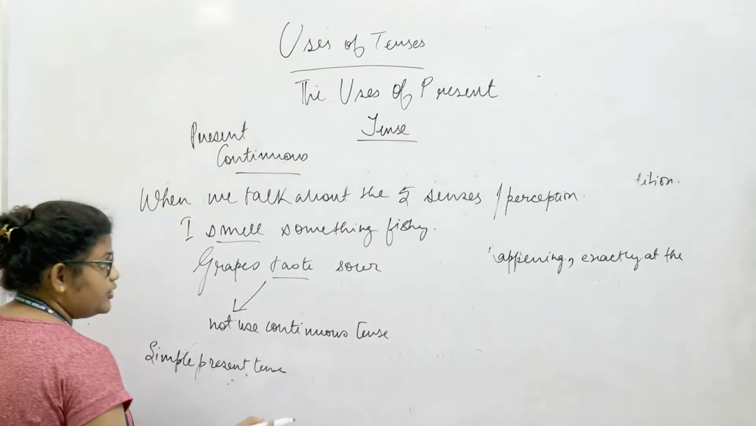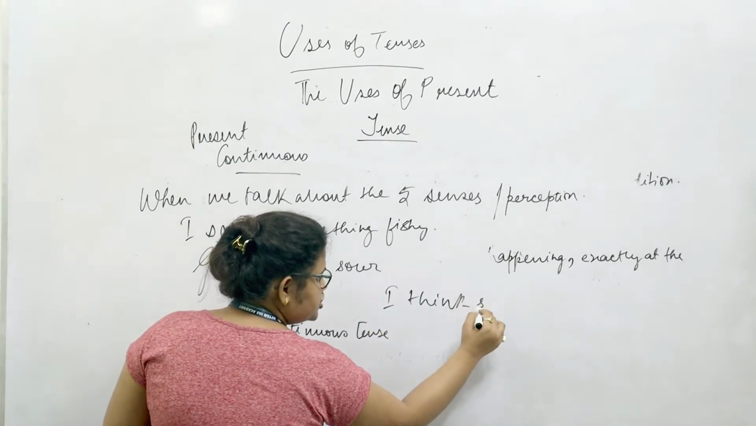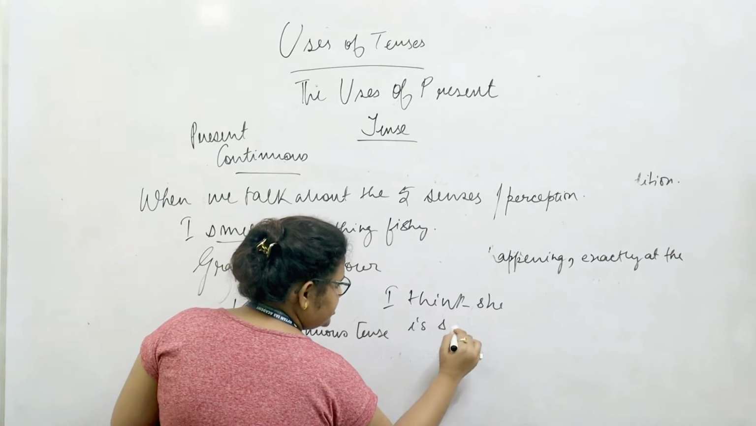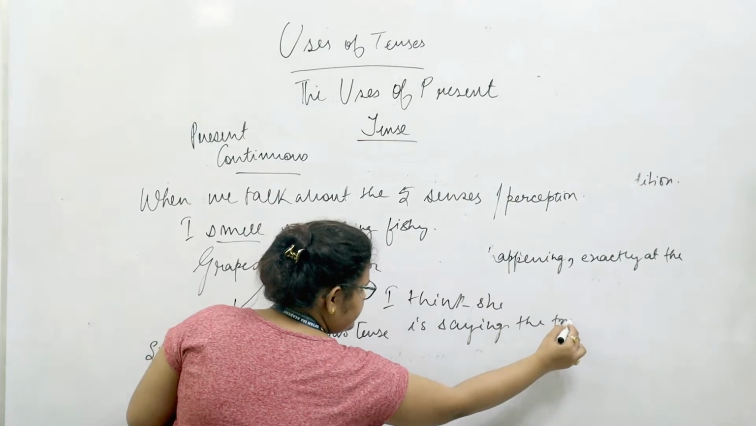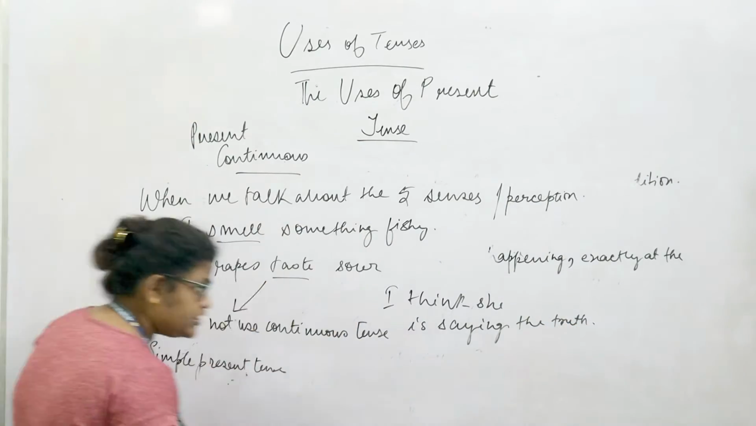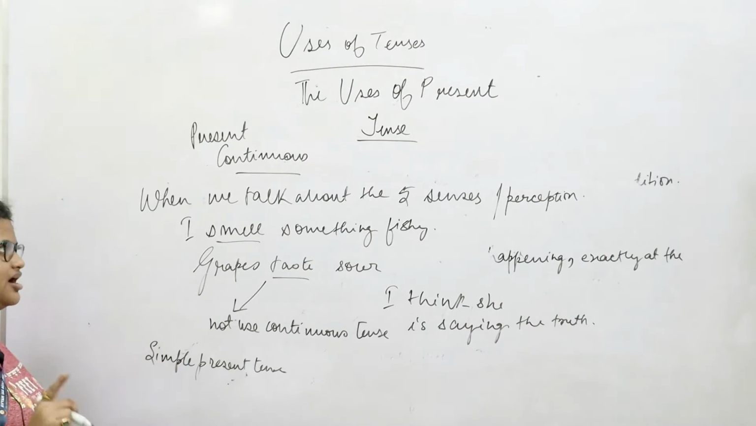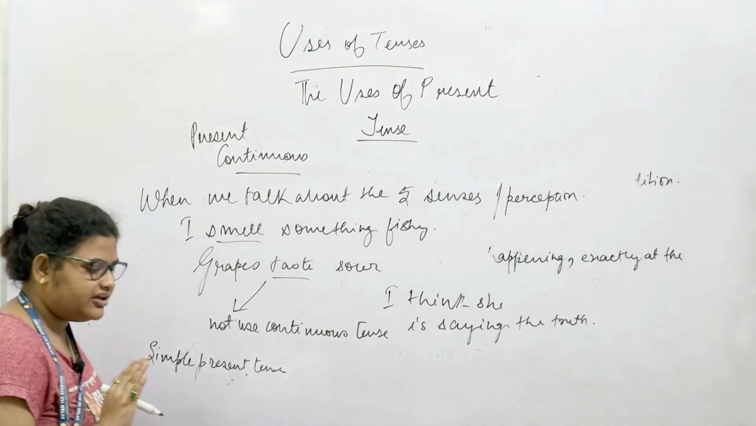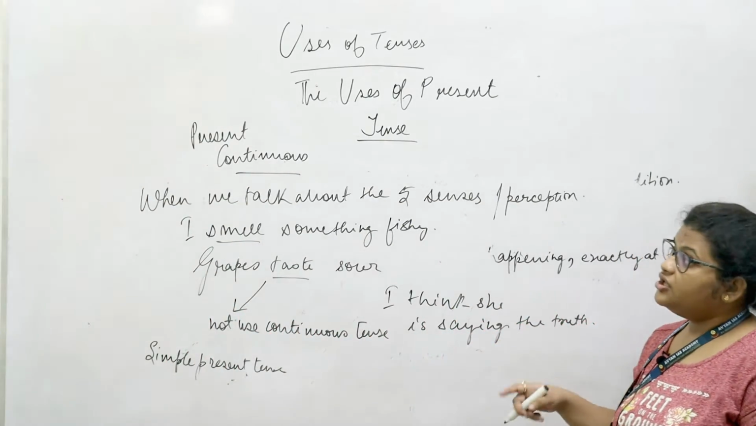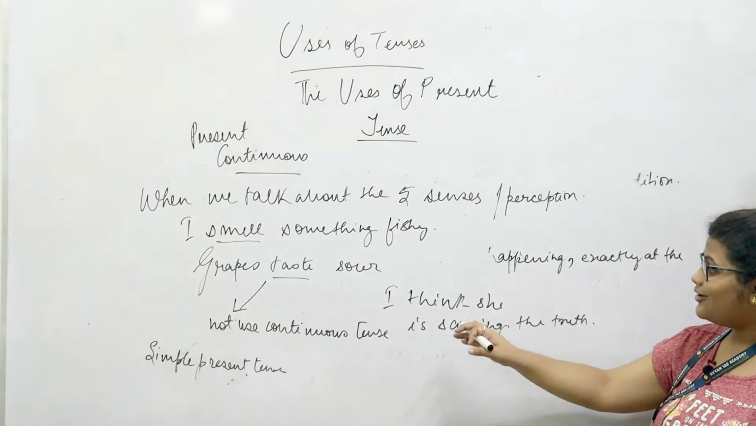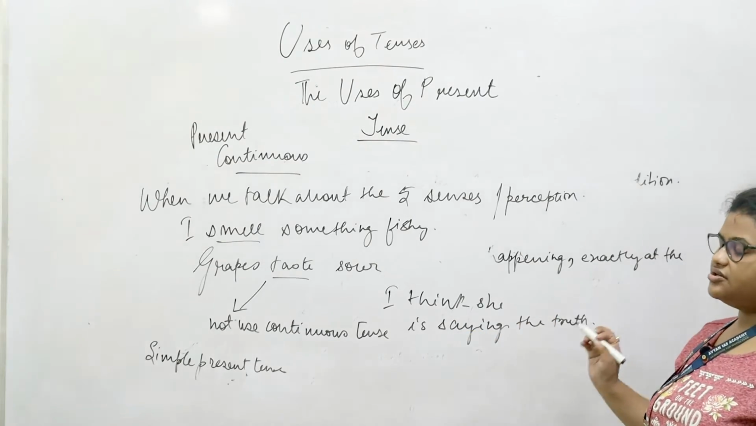For example, when we say, I think she is saying the truth. That is, even if you think the action is happening right now, we would still not be using the continuous tense. Please remember this, that in all the five senses, including the olfactory ones, and even including your sixth sense, because you are saying, I think she is saying the truth, we will not use a present continuous tense.